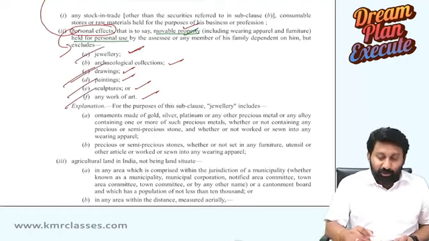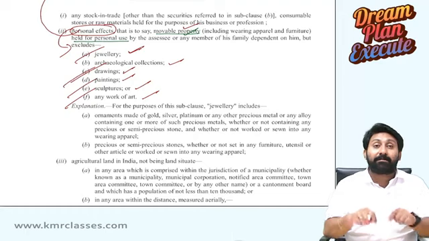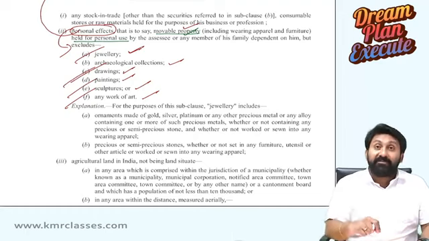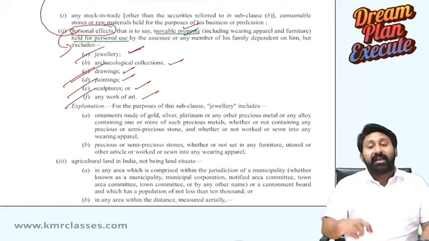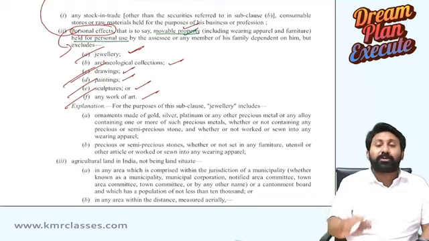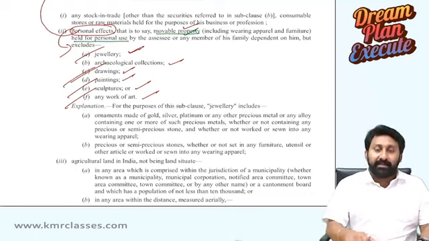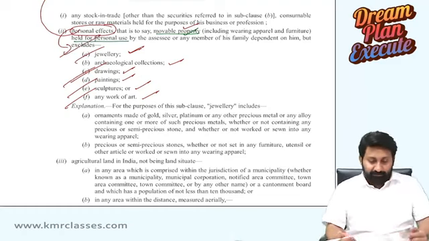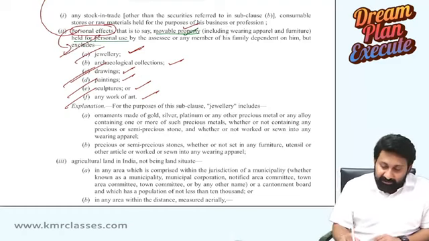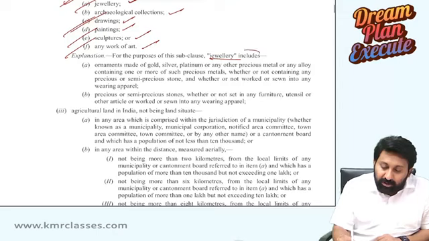That's why, though these are movable and used for my personal purposes, it will not be treated as a personal effect. Therefore, it will be treated as a capital asset. Therefore, transfer of any of these will attract chargeability to tax under the head capital gains. That's the logic. Okay. Sir, what does jewelry include?